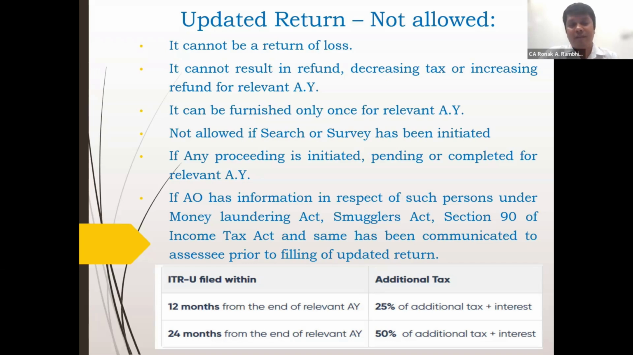So just to summarize, you can file the ITRU within 12 months from the end of the relevant assessment year by paying 25% additional tax plus interest, or within 24 months of the relevant assessment year by paying additional tax of 50% of the tax plus interest, and the late fee as discussed under 234F. So this is where you can file the returns belated, updated, rectified also.